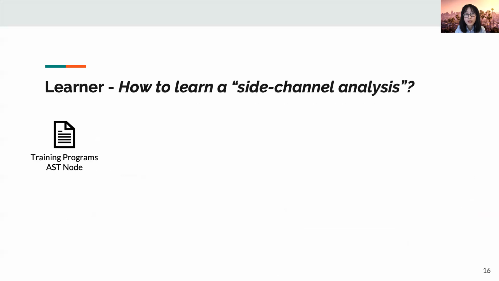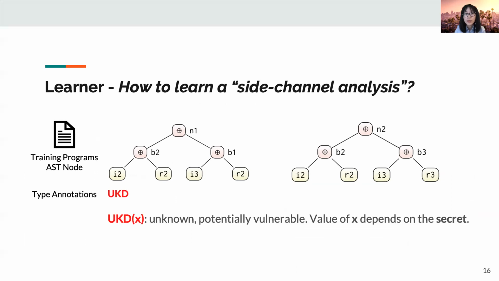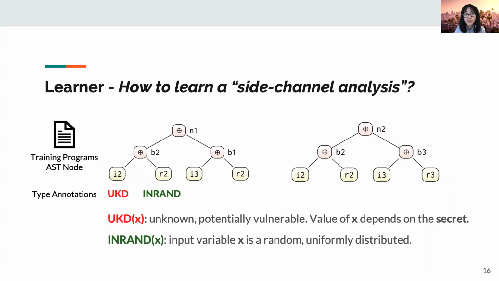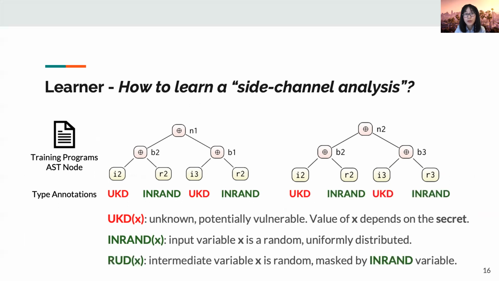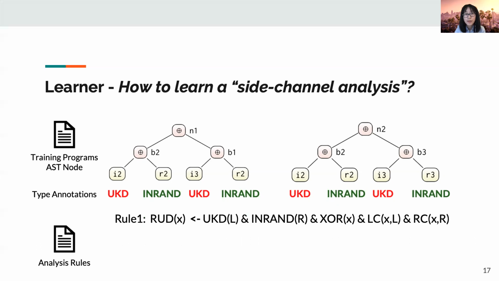We first introduce training programs. There are two AST nodes representing two intermediate variables. The input nodes are assigned predefined types. The UKD type represents that the input variable is secret and potentially vulnerable. The in-rand type means that the input variable is random. All the input variables will be assigned types initially. The random type means the intermediate variable is random. The type inference rules are used to infer the type of all the intermediate variables.